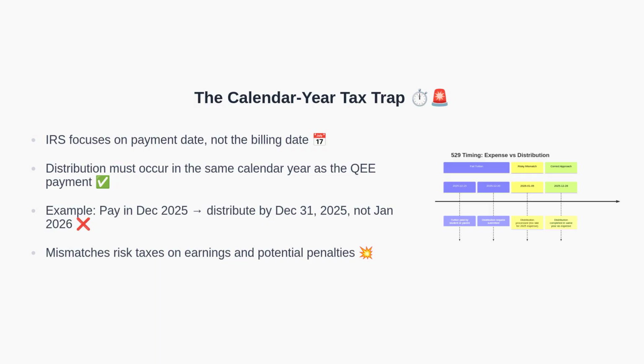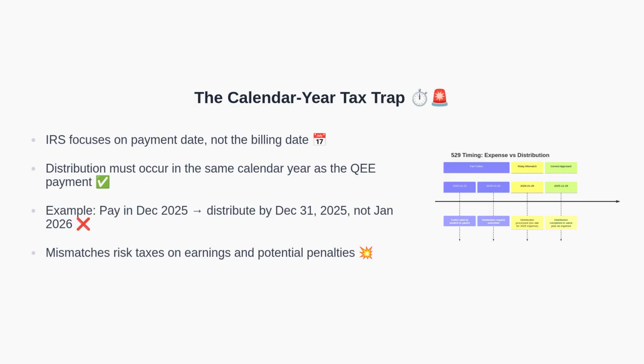This is the most common trap. The IRS focuses on when the expense was paid, not when it was billed. To qualify for tax-free treatment, the 529 distribution must occur in the same calendar year that the corresponding qualified expense was actually paid. For example, if tuition is paid on December 15th of 2025, the distribution should be completed by the end of December 2025.